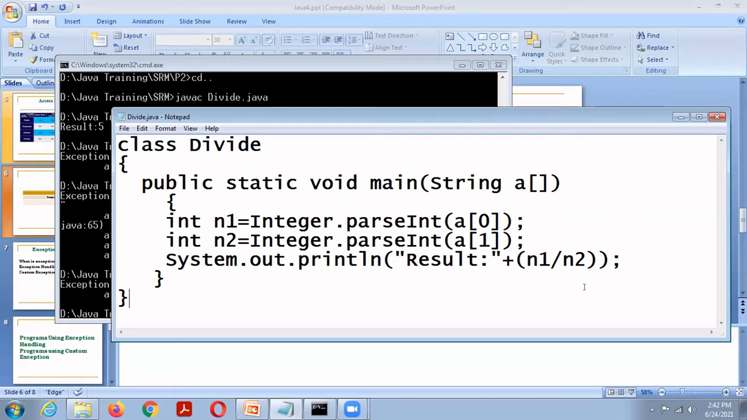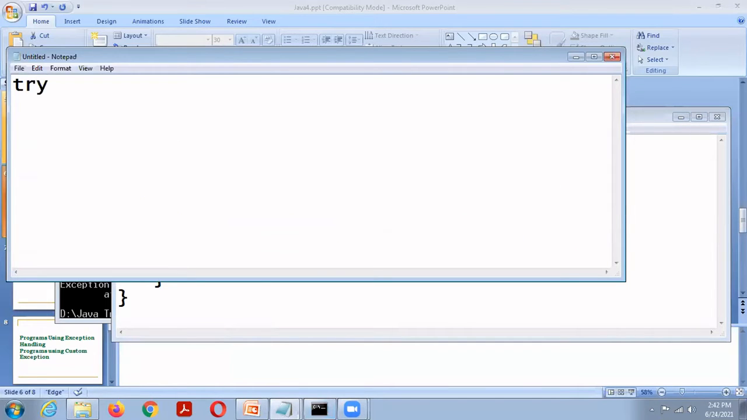So Java's exception handling mechanism is managed with 5 keywords: try, catch, throw, throws, finally. Java's exception handling is managed with these 5 keywords: try, catch, throw, throws, finally.